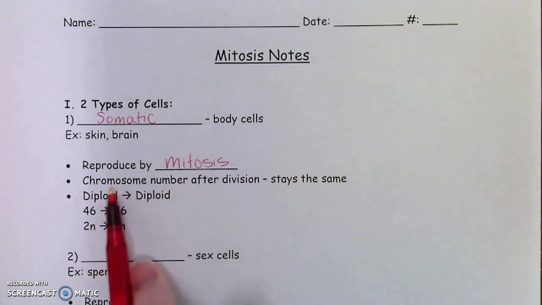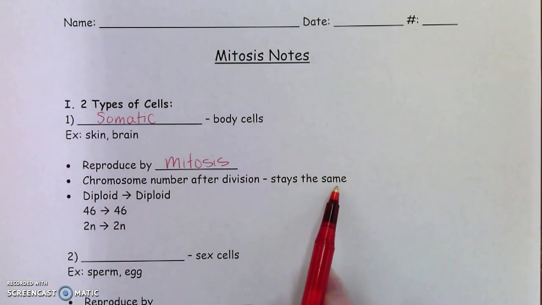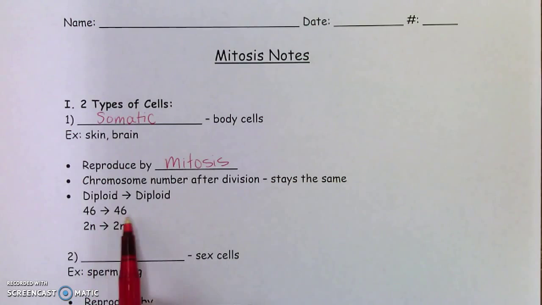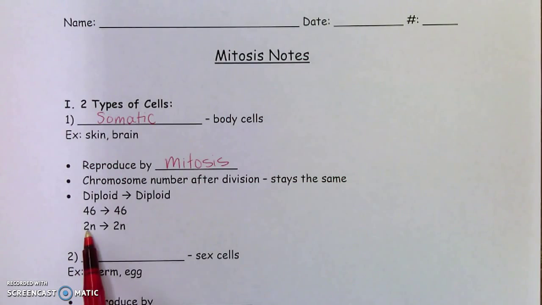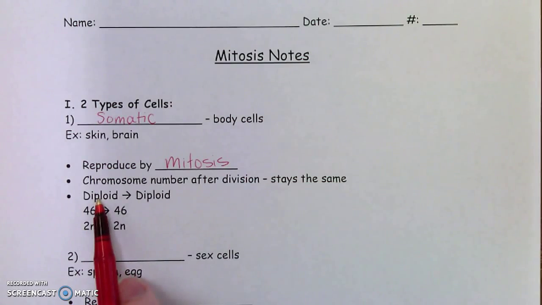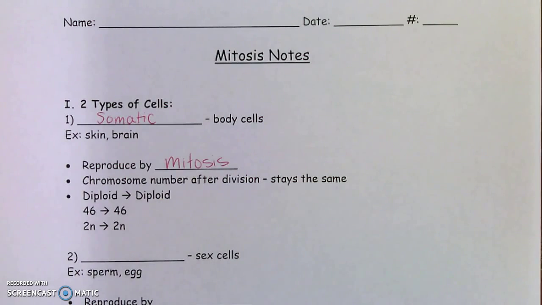In mitosis, the chromosome number after the cell divides is the same as the chromosome number before the cell divides. Okay? Sometimes you'll see this in questions. For example, humans start with 46 chromosomes in their cell. After mitosis, the new cells also have 46 chromosomes. Sometimes described as 2n to start, so you'd have 2n at the end. And then these 46 chromosomes are also sometimes described as diploid. So if you started with a diploid amount, you'd end up with a diploid amount.